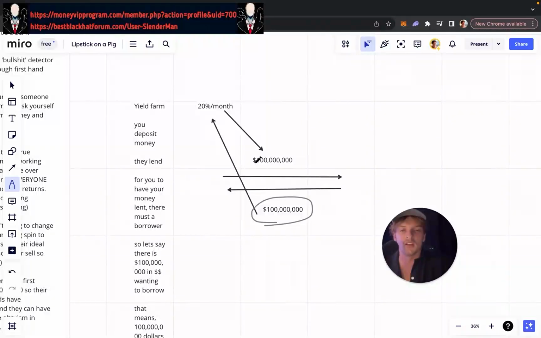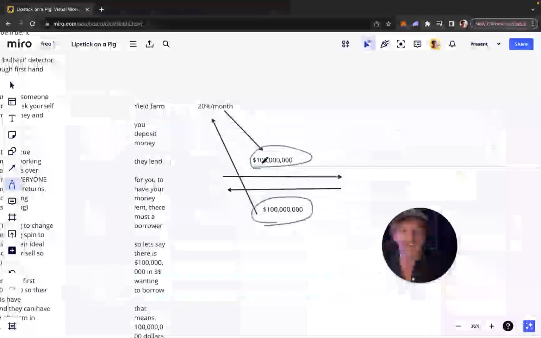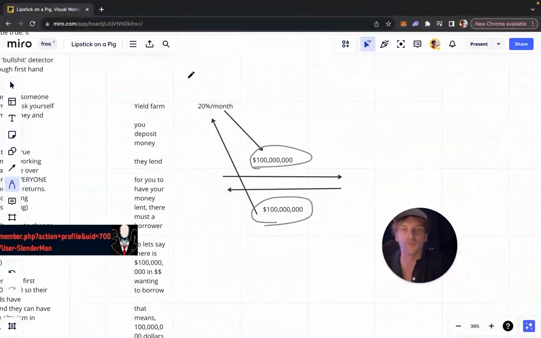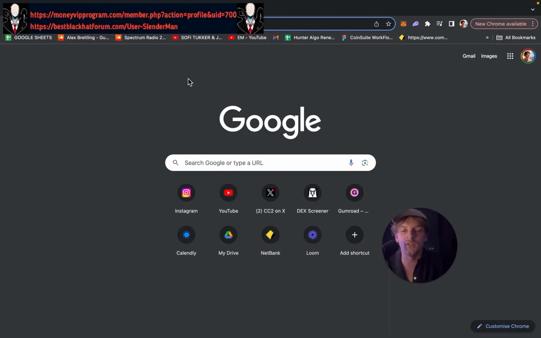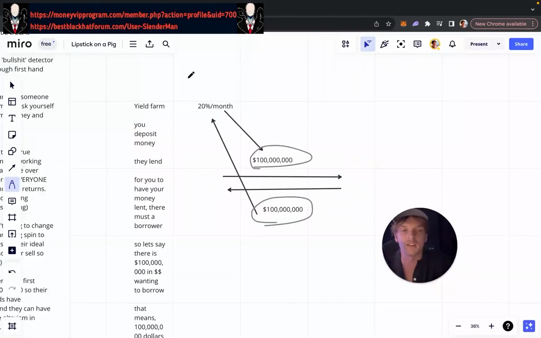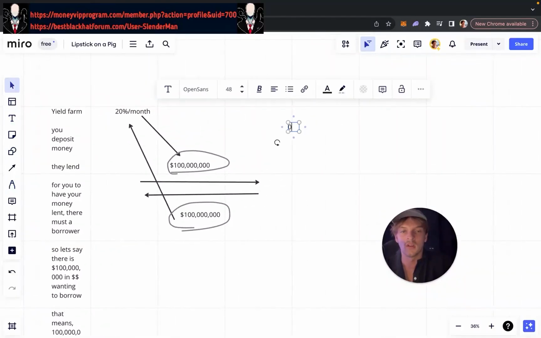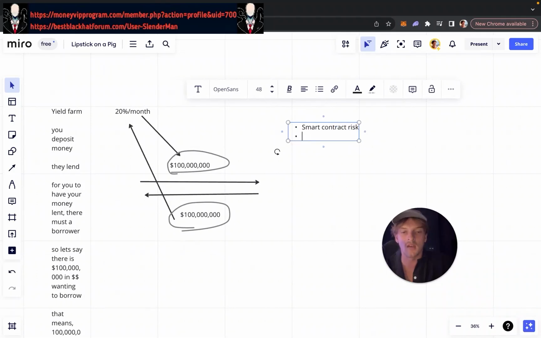So what are the risks here that you face as a lender that you don't face if you lend your money for 5% to the United States? Well, let's list the risks. Smart contract risk. Third party risk.